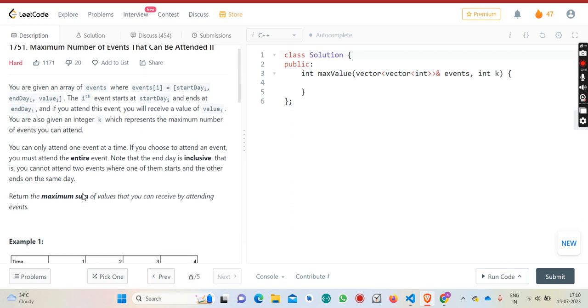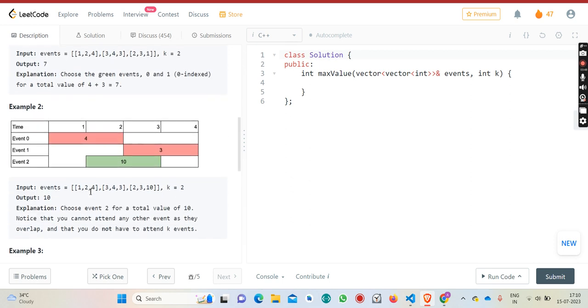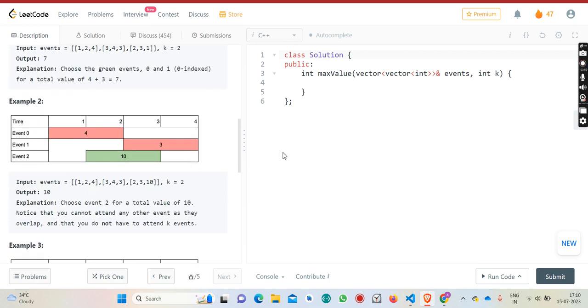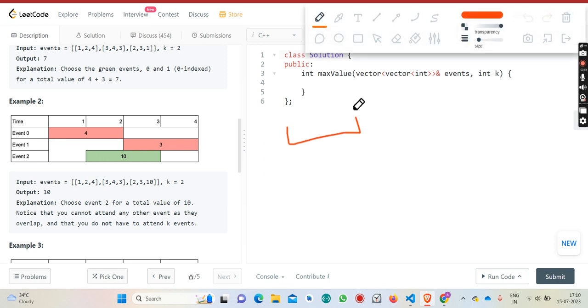One thing is how to know which is the next available event which I can attend after attending an event. Obviously I would have to sort to determine this, because suppose the events are in random order like this, then how will you be able to say whether I can attend this event after this event?